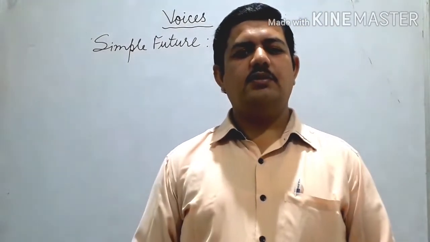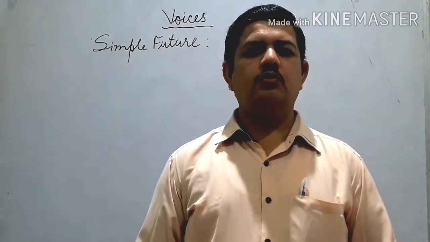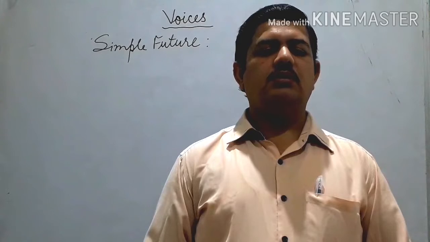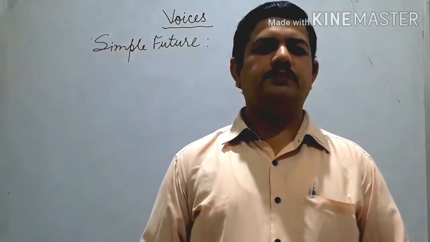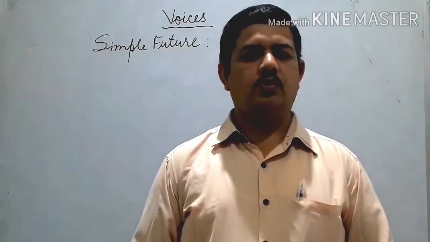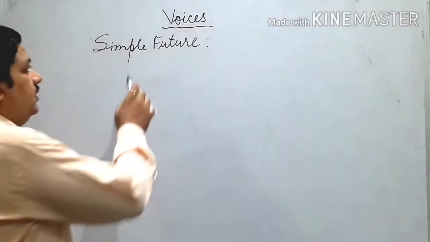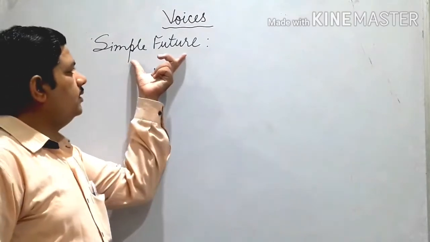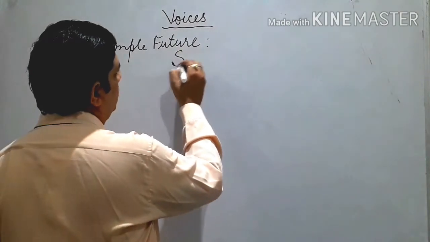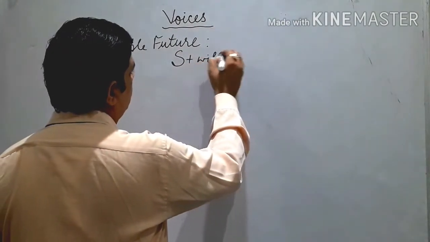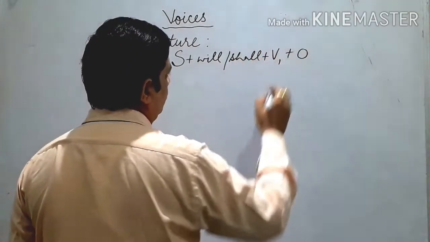Hello children, today in the series of voices, I will tell you how to convert the sentences of simple future and future perfect into passive. Okay? So here we start. See the structure of simple future. It's quite easy. It starts off with subject, then we use will, shall, followed by first form and object.